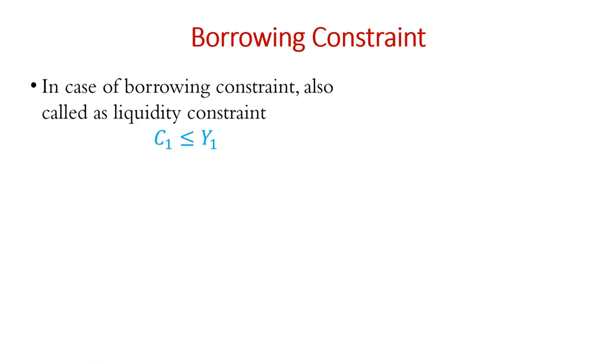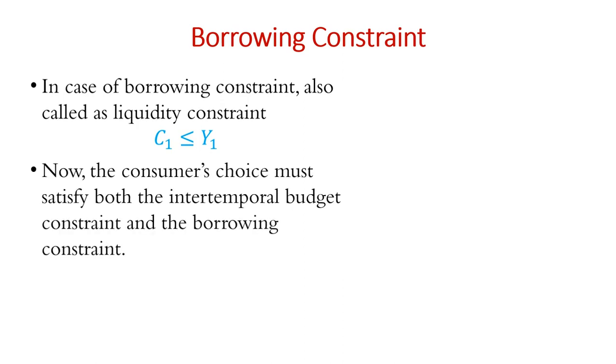In case of borrowing constraint, which is also called liquidity constraint, the consumption in first period will be equal to or less than income in first period. Now, the consumer's choice must satisfy both the intertemporal budget constraint as well as the borrowing constraint. Graphically, we represent the borrowing constraint as follows.